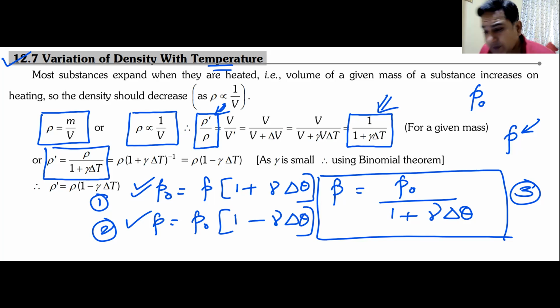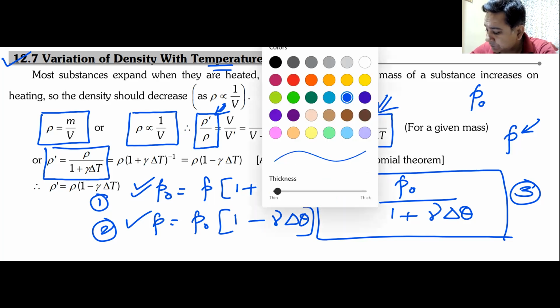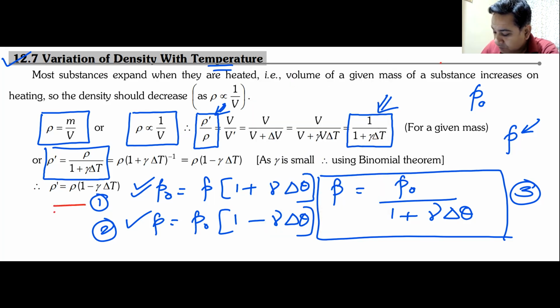Equation number 1, is it correct, beta? Anyone? Yes, sir. Equation number 1, is it correct? I don't have an idea about equation 1, sir. Equation 2 is correct. No idea about equation number 1? Equation 1 is also correct. Remember, it is also correct. It is just written in a different form.